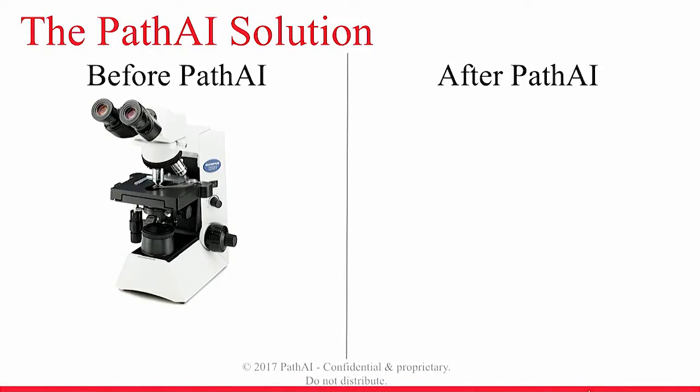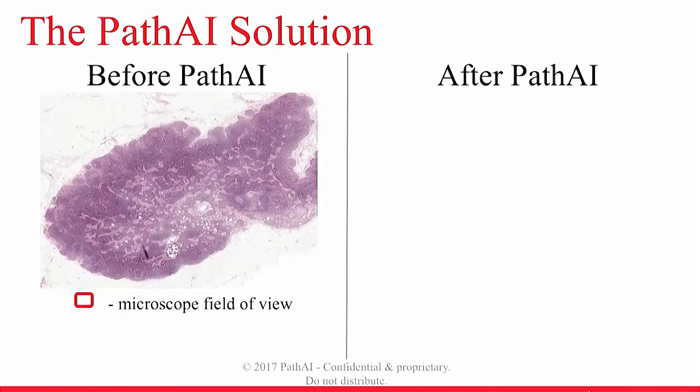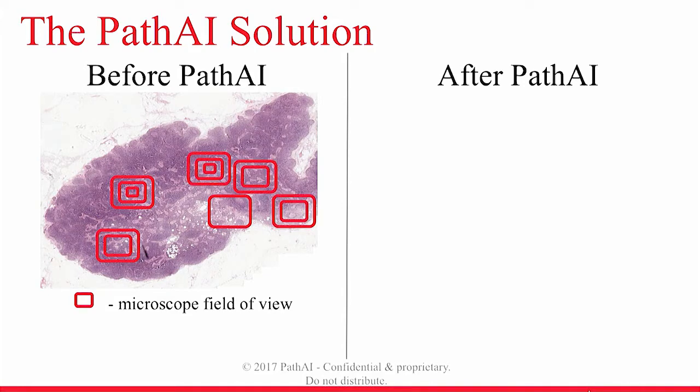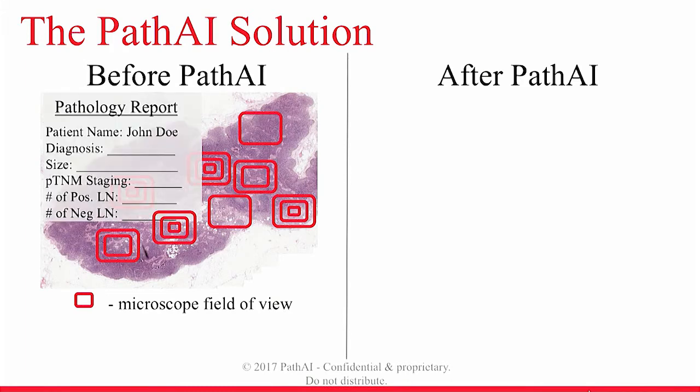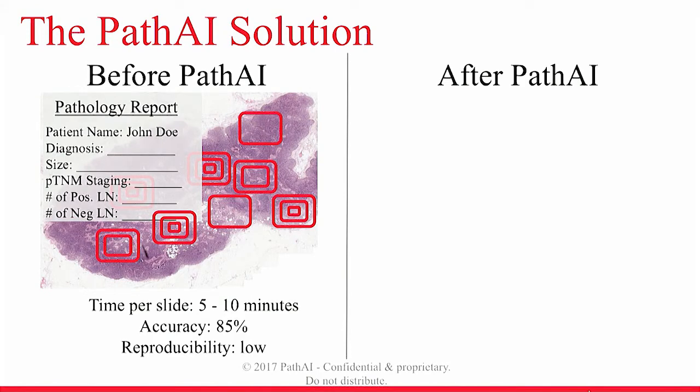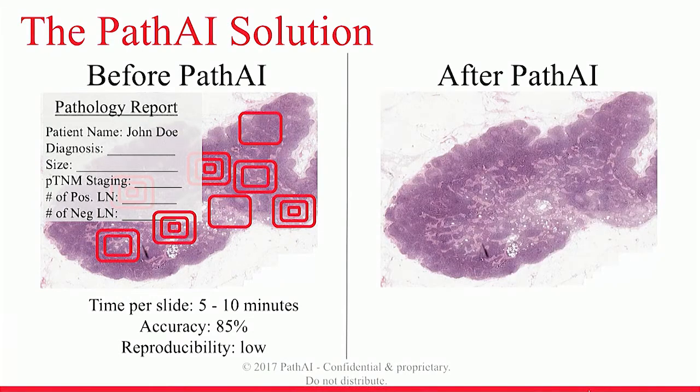And just to show you what people are doing today, both in America and around the world, and what we think they should be doing using solutions like those provided by PathAI, is represented in this slide. On the left, you see this glass slide where a pathologist with a microscope, with no assistance of computer vision or machine learning, manually looks at high power or low power at a haphazard subset of fields within the image, and then is required to summarize what they're looking at in a pathology report. This is a very time-consuming task, as well as a task that's prone to error. A recent study showed for this application an accuracy rate of only 85%. And this gives low overall reproducibility.